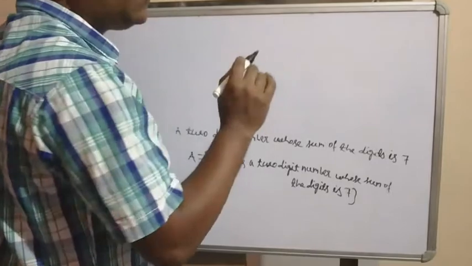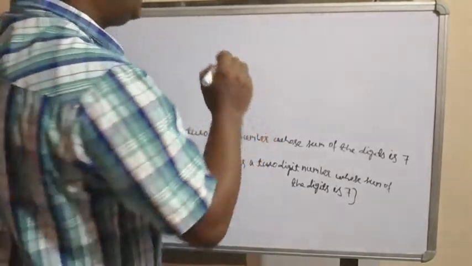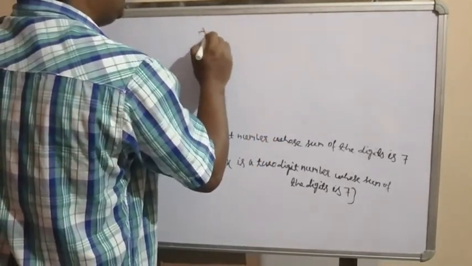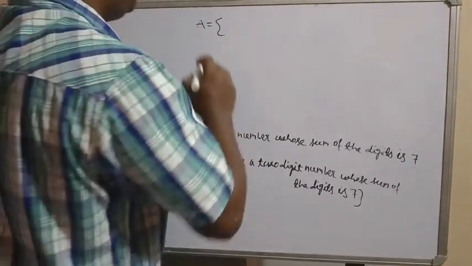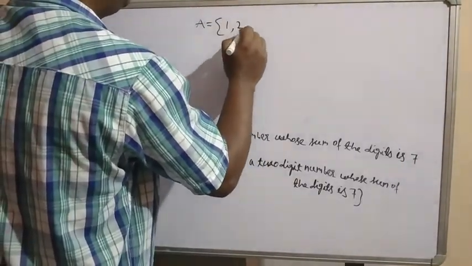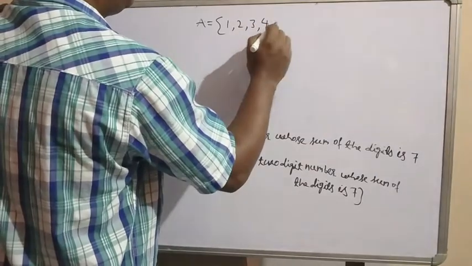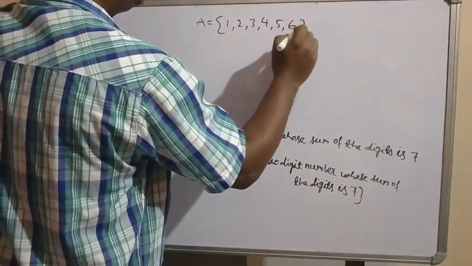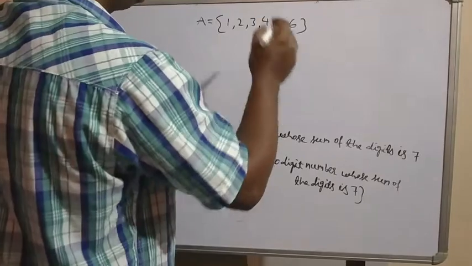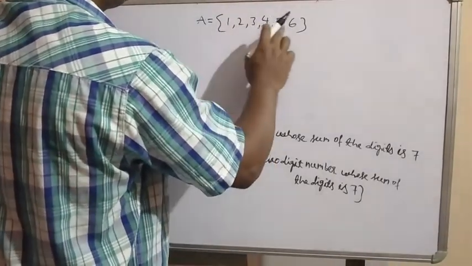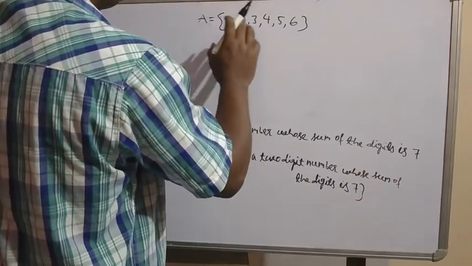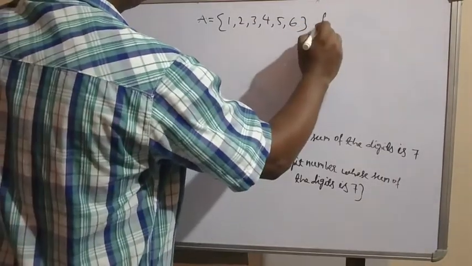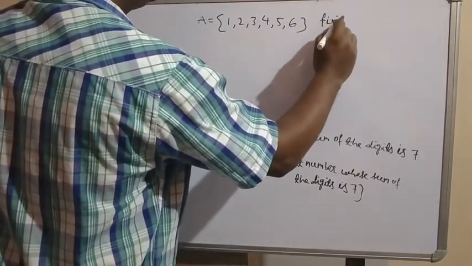We can write A is equal to all the natural numbers. Natural numbers start from 1, so 1, 2, 3, 4, 5, 6. Because it is less than 7, 7 is not included. These are elements we can count. It is a limit. So A is a finite set.